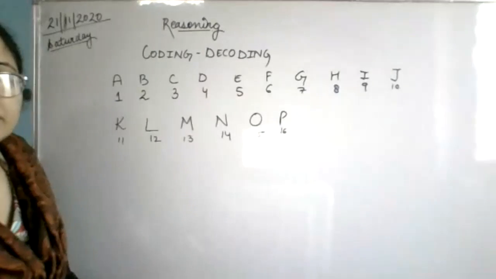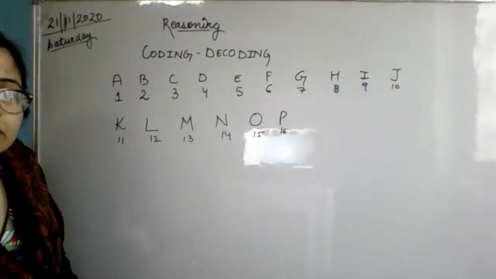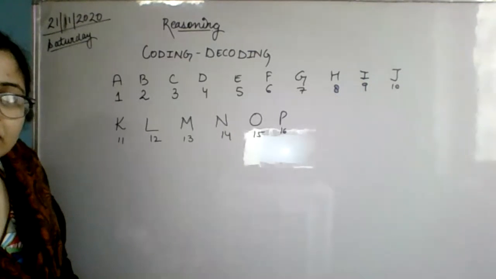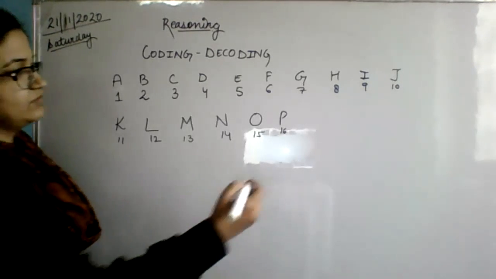You can note it down somewhere. It will be easy for you. Write these alphabets. Ma'am, can we take a screenshot? Ma'am, I've done this earlier. Yes, you can take the screenshot if you want.